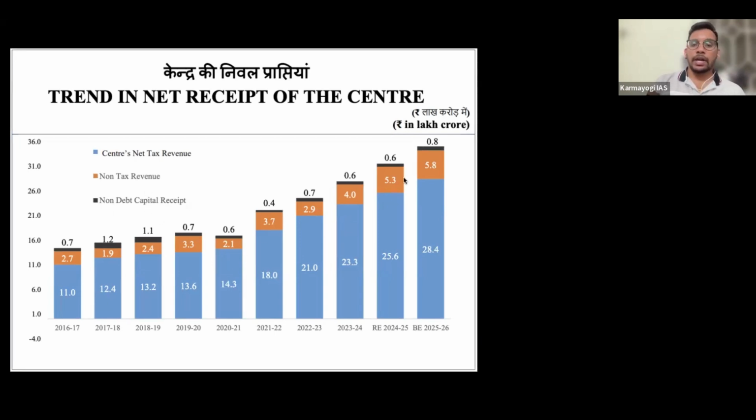Next one is non-debt capital receipts, that is disinvestments. We are just taking 80,000 crores, right? So this is the thing you can interpret. There is a consistent increase of central net tax revenue since 2018-19. Even since 2016-17, it is consistently increasing. But for non-tax revenue there is a fluctuation. And non-debt capital receipts, again fluctuation. So no need to worry.